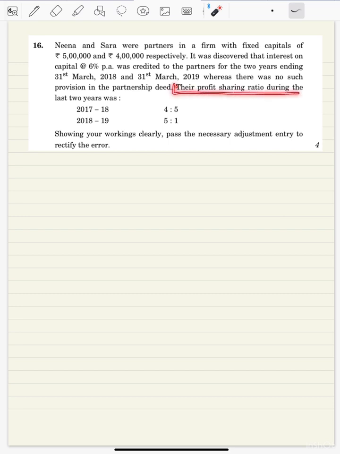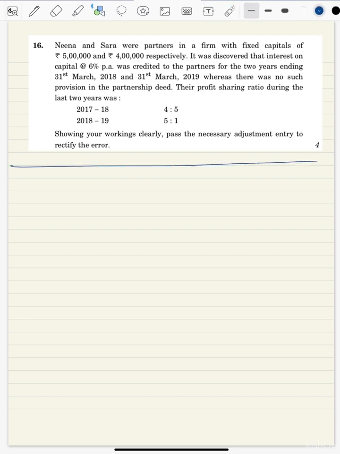The profit sharing ratio during the last 2 years was changed, so you were not supposed to provide interest on capital. In place of that, the interest on capital amount should have been distributed in 2017-18 in the ratio 4:5, and in 2018-19 in the ratio 5:1, which was not done. Okay, so let us do it.